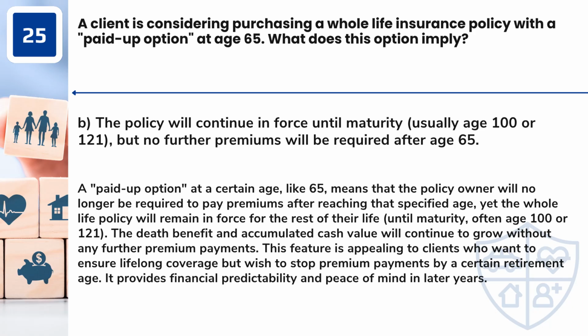A paid-up option at a certain age, like 65, means that the policy owner will no longer be required to pay premiums after reaching that specified age, yet the whole life policy will remain in force for the rest of their life, until maturity, often age 100 or 121. The death benefit and accumulated cash value will continue to grow without any further premium payments.